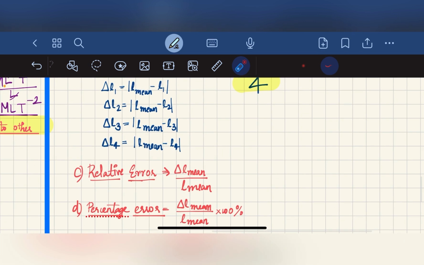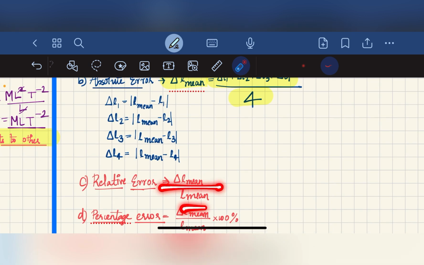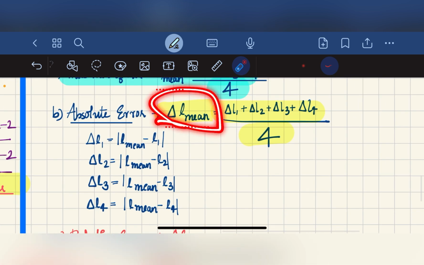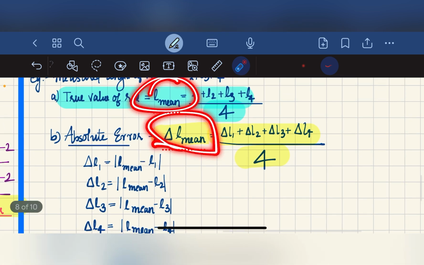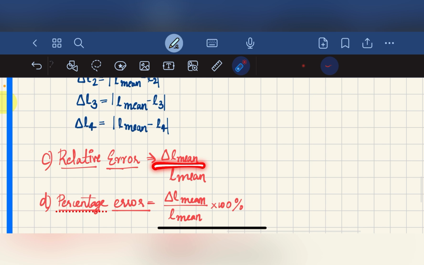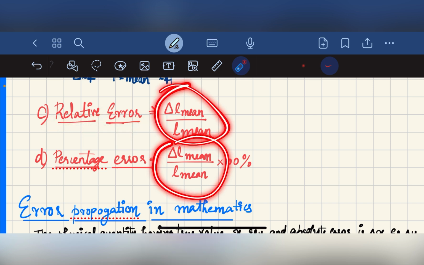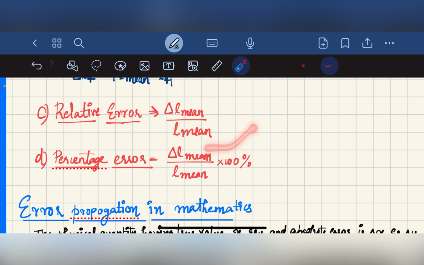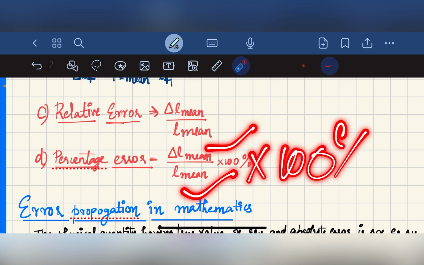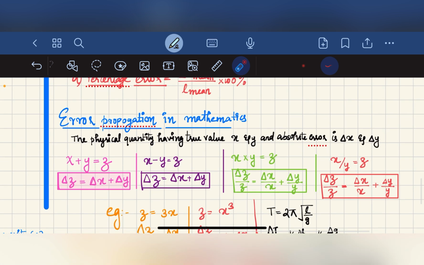Relative error means absolute error divided by true value, that is absolute error delta L mean divided by the true value L mean. So relative error is delta L mean divided by L mean. Percentage error means relative error into 100, that is delta L mean divided by L mean, absolute error divided by true value, into 100%, and we get the percentage error.